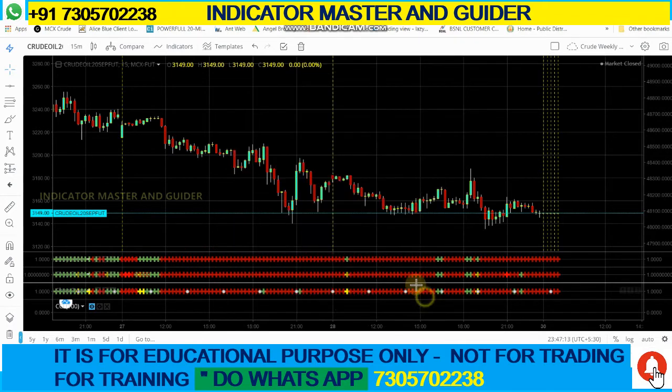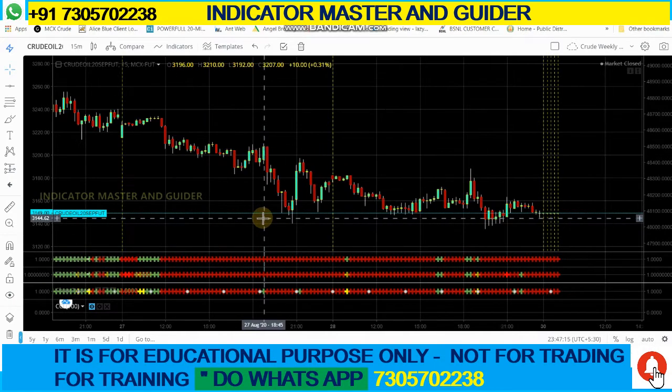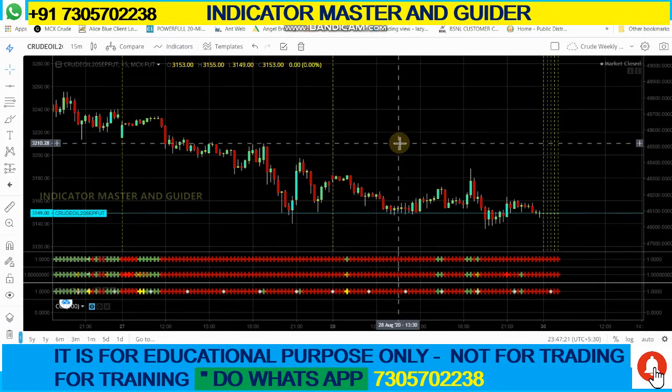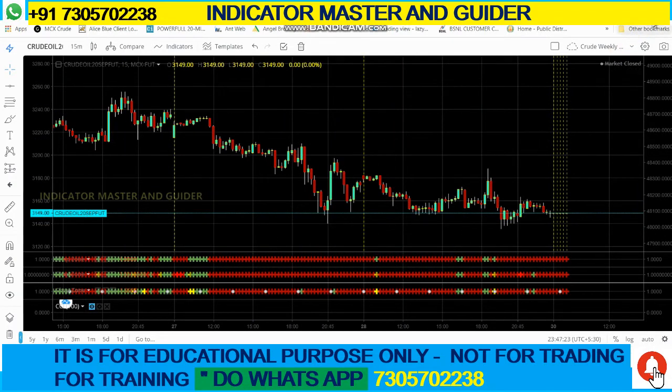So 3 settings have come. After that, while looking here, you can find the first line. Here the red zone is coming again, the trend is changing. Like this way it is coming.